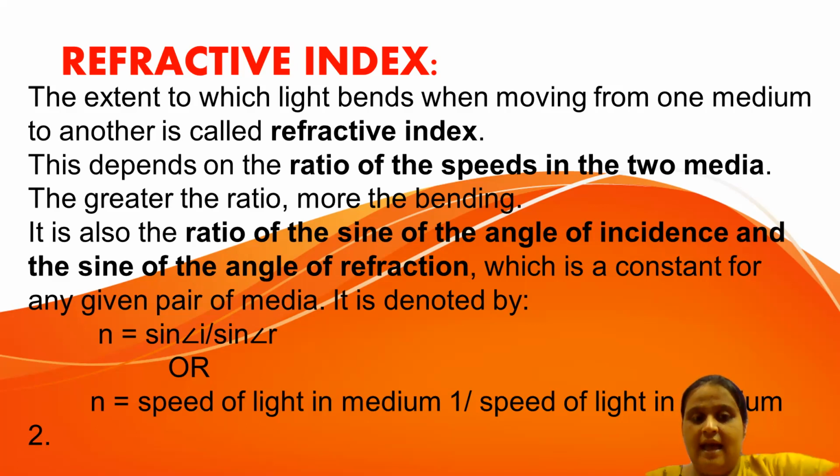One more thing, as you can see here, because the ratio of the two quantities here, they are same, and because of this reason, refractive index doesn't have any unit. It is unitless. It just gives a number. So we can say that as we get higher number of refractive index, there will be more bending of light we will observe when it moves from one medium to another. The greater the ratio, the more the bending.